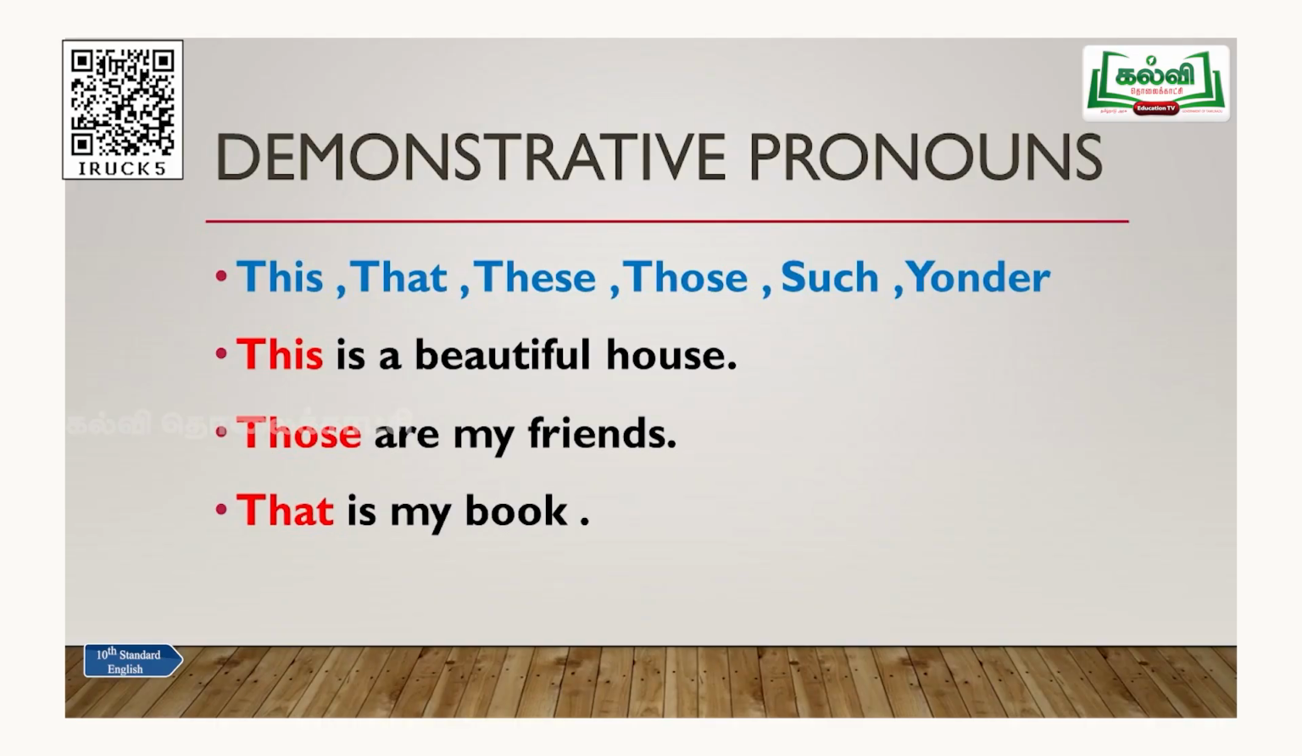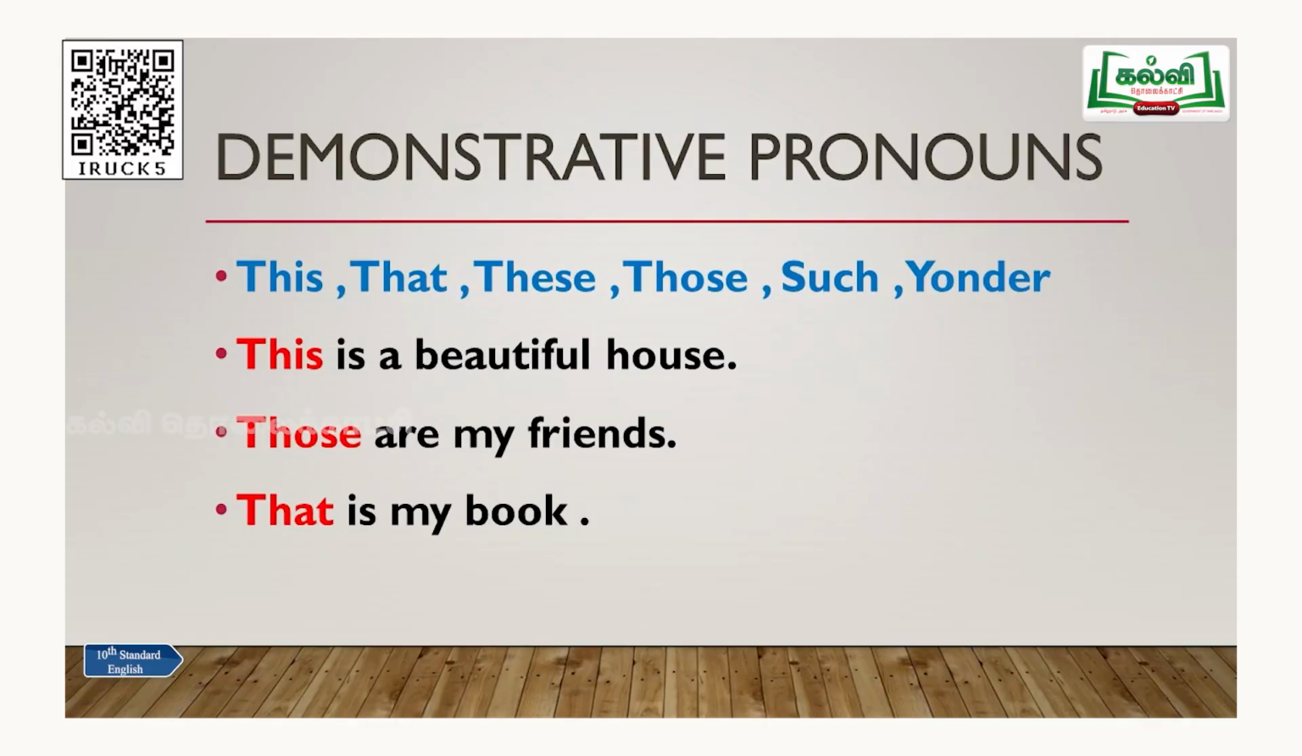Next, demonstrative pronouns. In demonstrative pronouns, you can see this, that, these, those, such, yonder. Yonder is nothing but there. That is the meaning of yonder, simply you can understand it as there. So this, that, you already know very well, it is easy. These, those, singular, plural, such, yonder.